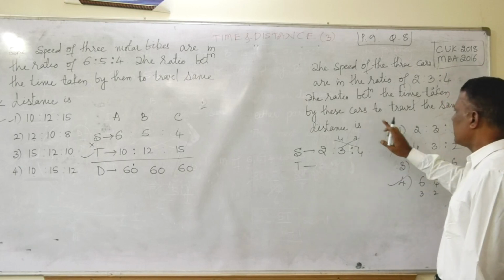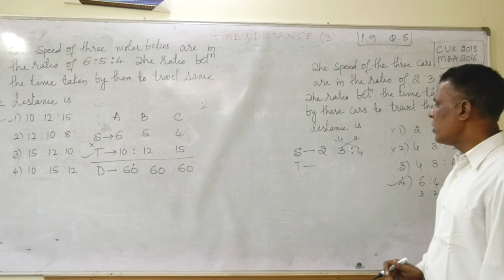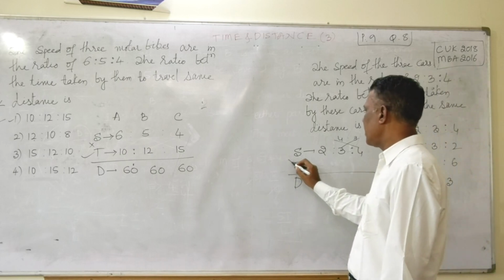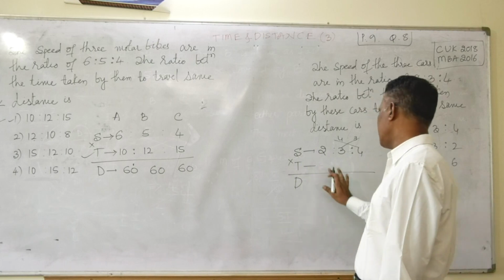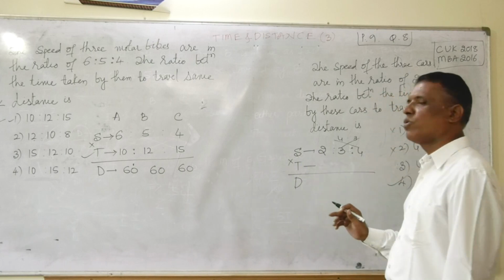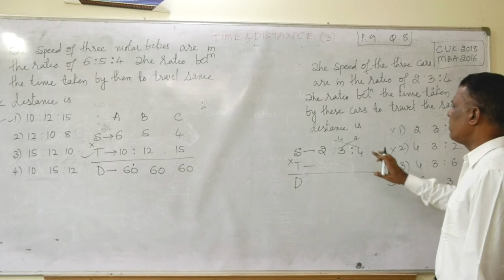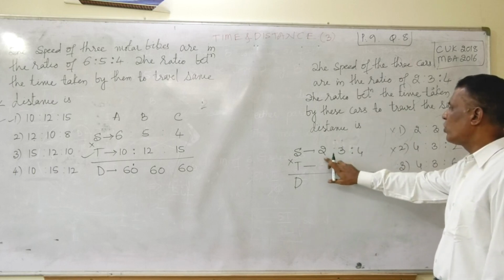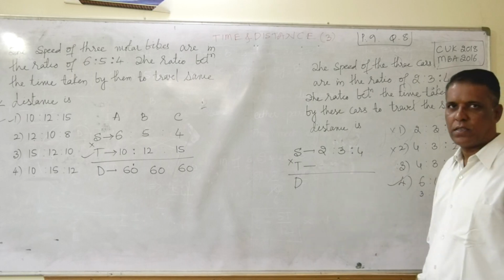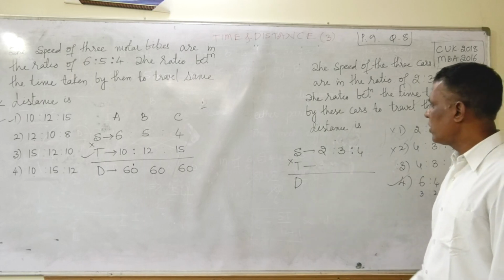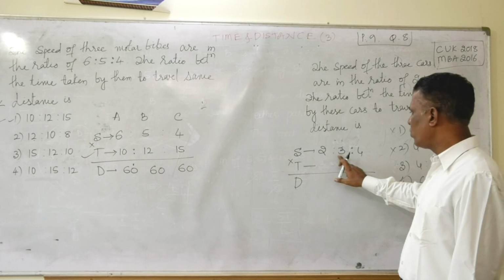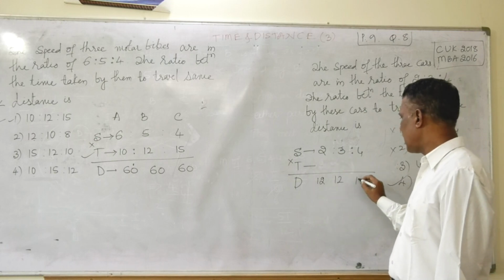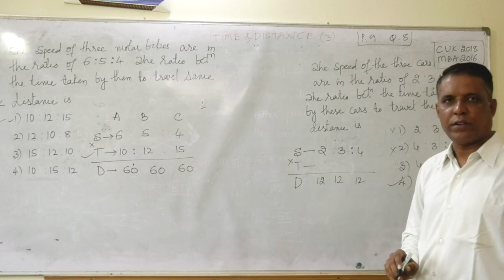Since the distance is constant, you can assume a distance. Speed into time is the distance. How much distance do I have to assume? Simple, you take the LCM of 2, 3, 4, friends. It is 12. So I'll assume the distance as 12 kilometers.